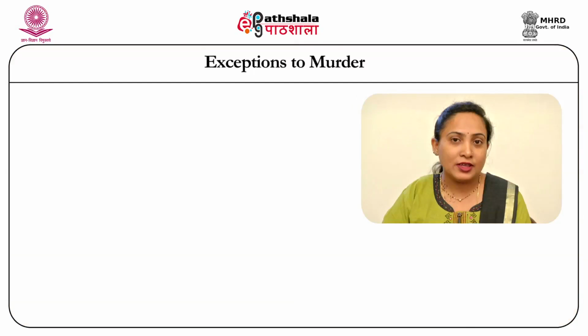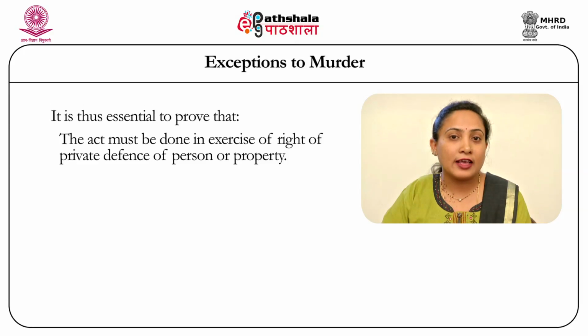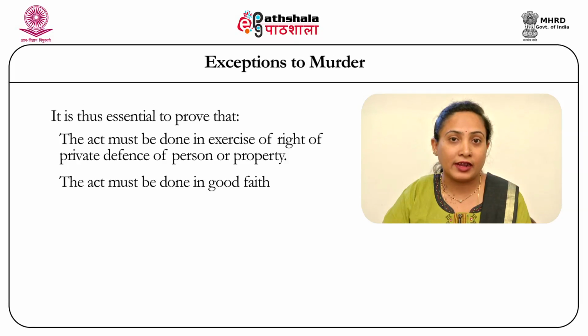Thus, this second ground of exemption to murder applies to a scenario which otherwise doesn't fall under the complete ground of exemption for the reason that the accused has crossed the legal limitations that the law provides for. He falls under this ground of partial exemption for the reason that he is still acting in good faith while exercising his right of private defense, either to defend his property or to defend his person. Now, in order to get this ground of exception, it is essential for the accused to prove that the act must be done in the exercise of his private defense of person or property, and then secondly, that the act done by him was purely in good faith without any mala fide intention.